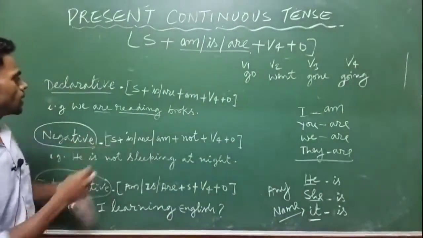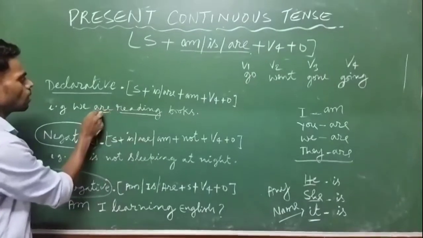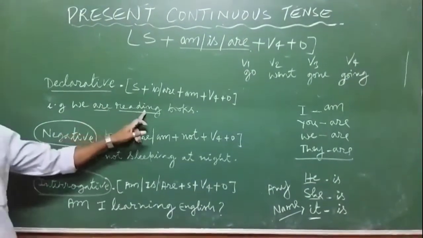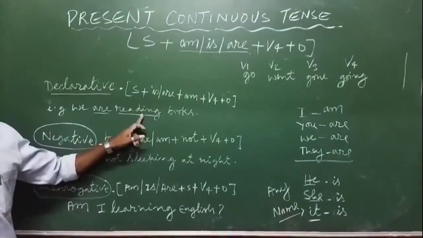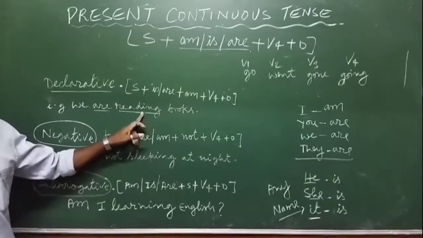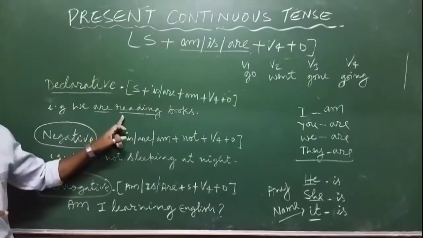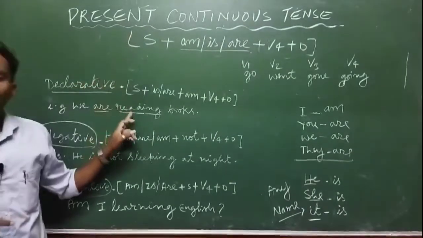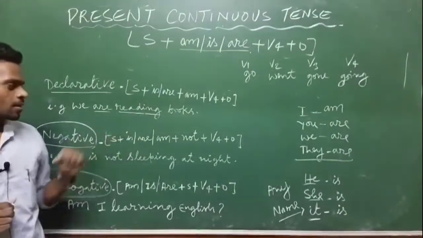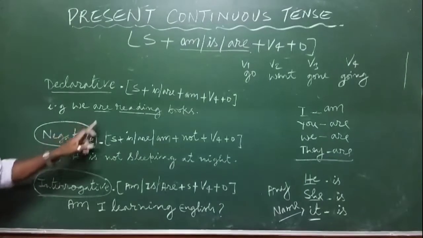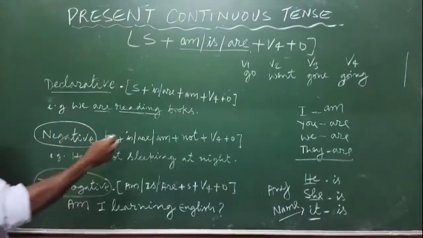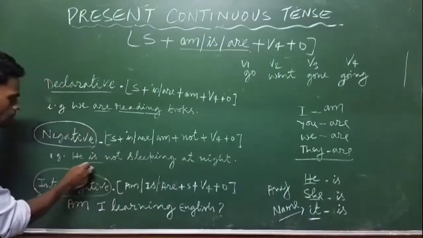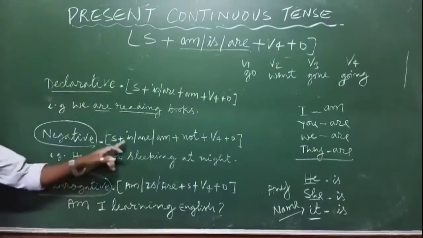This is the indication: are and the ing form will help you recognize that this particular sentence is in present continuous tense. Next, the negative is very easy, since helping verbs are already written there.